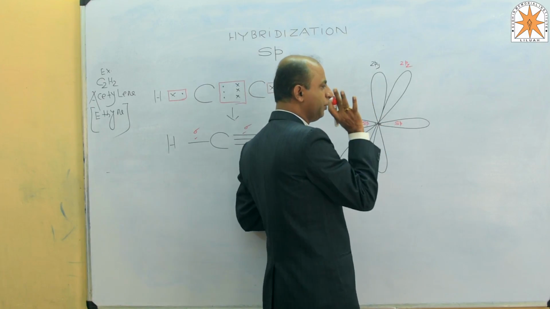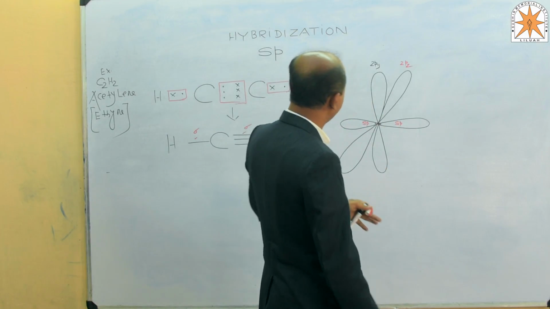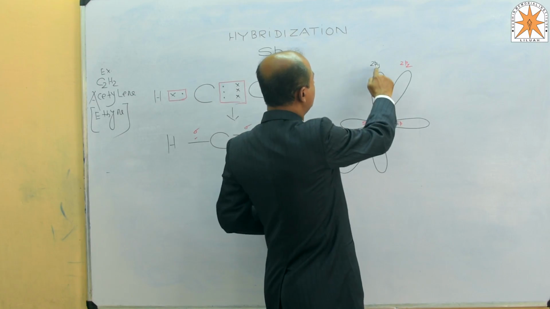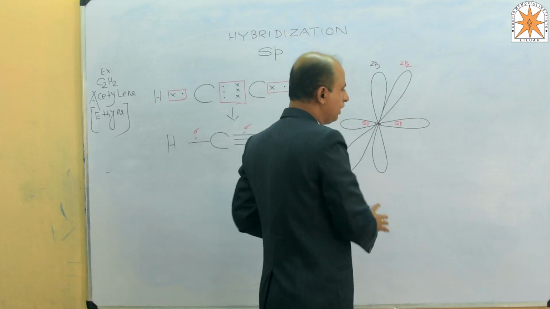So all four orbitals are drawn for carbon number 1: 2 sp hybrid orbitals, with 2py and 2pz left unhybridized.